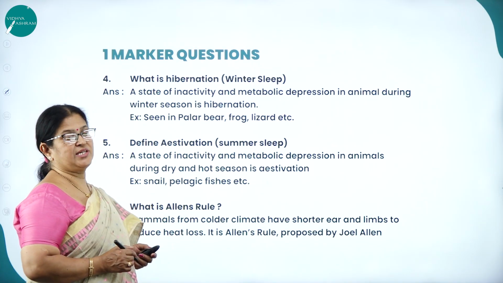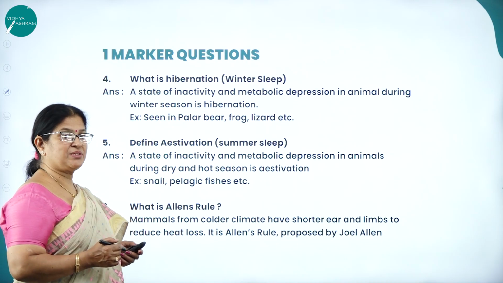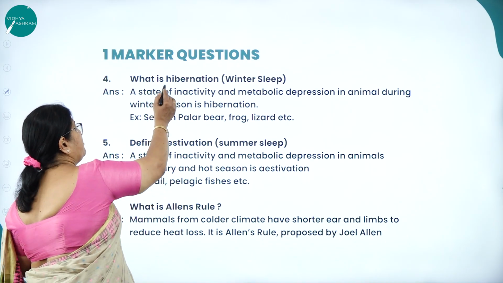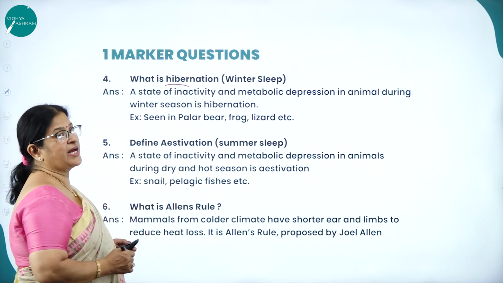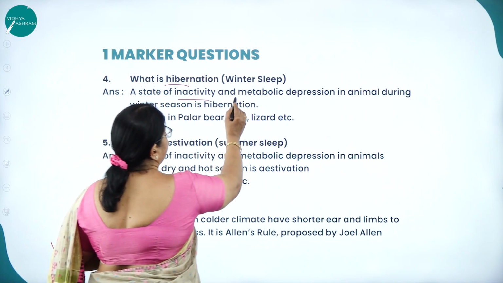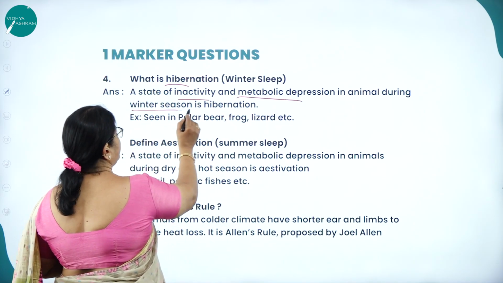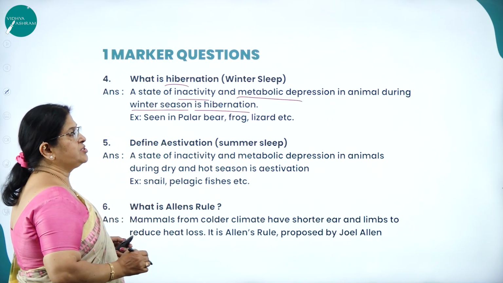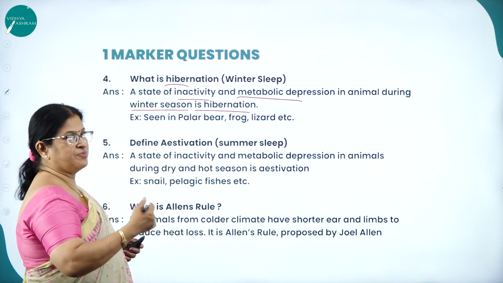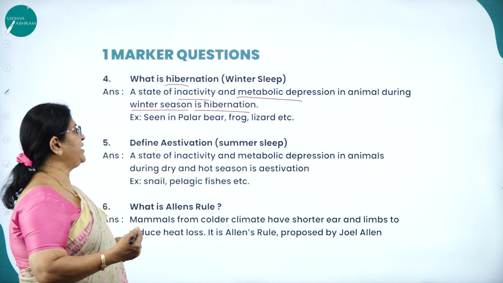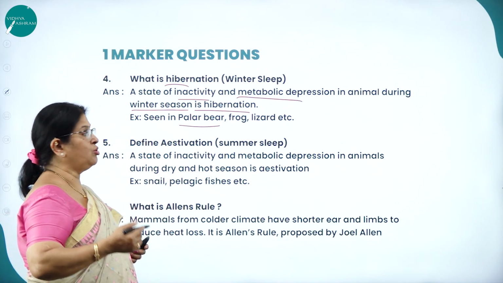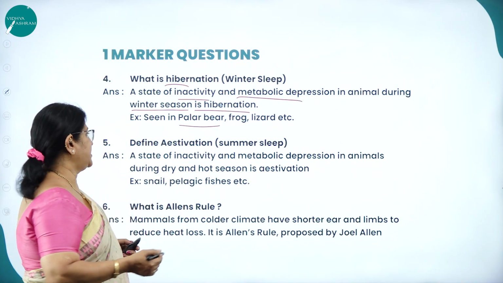Then what is hibernation? As I already said, when the animals are not able to migrate, they come up with certain strategies like suspend, then hibernation, estivation. So what is hibernation, which is also called winter sleep? A state of inactivity and metabolic depression in animals during the winter season is called hibernation. So when there is winter season, all the metabolic processes slow down, or the animals might be inactive. Seen in polar bear, where we come across extreme cold conditions, frog, lizard, etc.